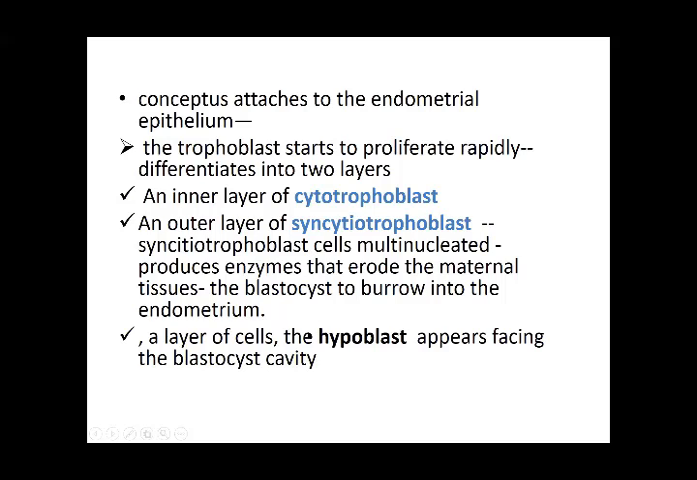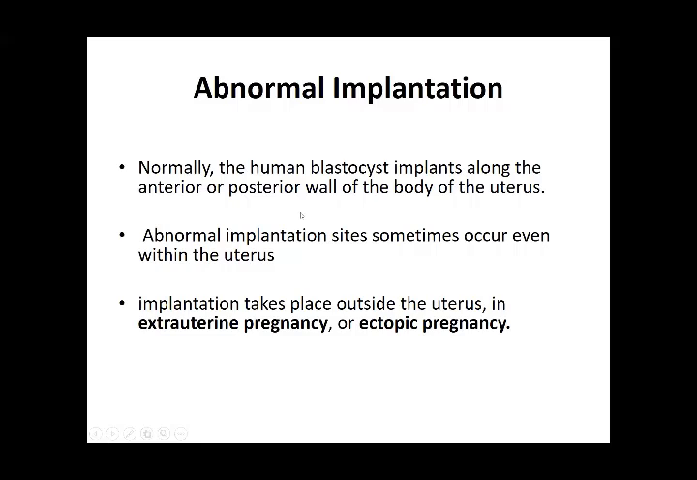endometrium. And the inner cell mass also starts to divide into 2 layers, the epiblast and the hypoblast. The hypoblast is the layer of cells on the inner side. This is the process of implantation.